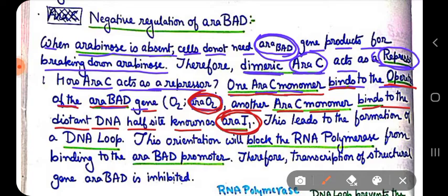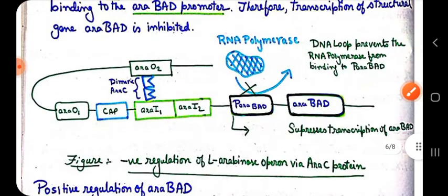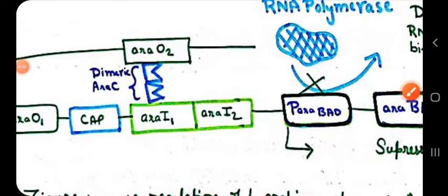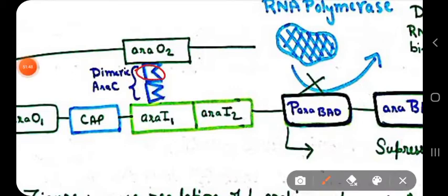With the help of a figure, we can see this. This is what ARA-C looks like. It forms a dimer here, one subunit, two subunits attached with the help of the dimerization site found in ARA-C, and one of the monomeric units of ARA-C binds to ARA-I1.